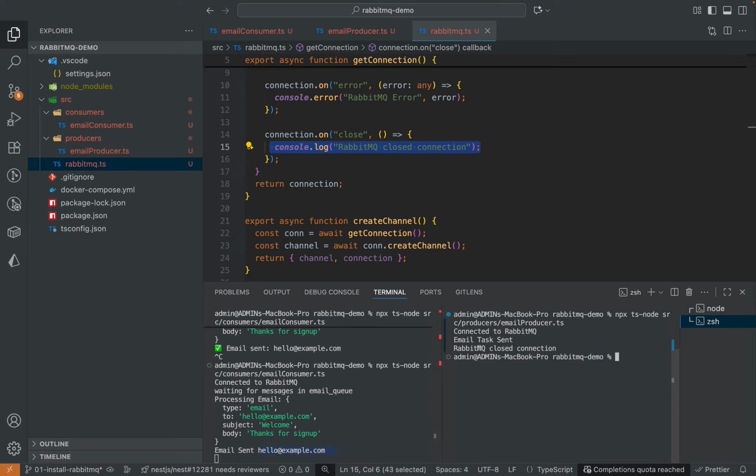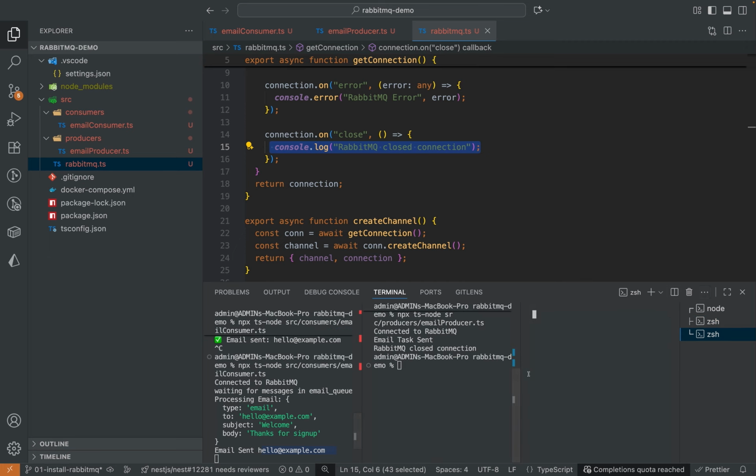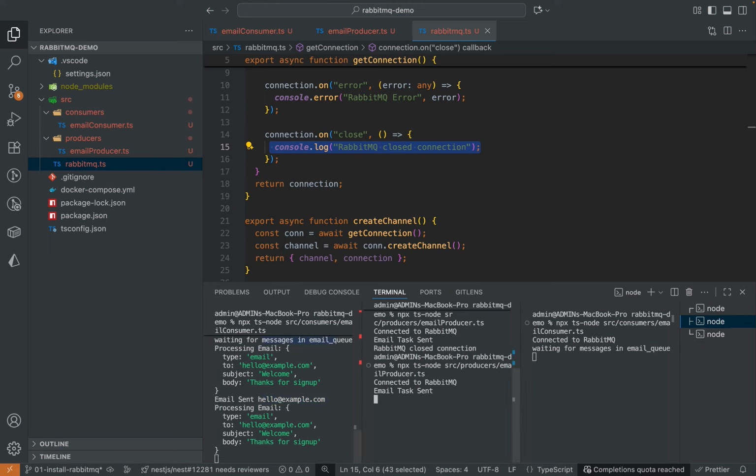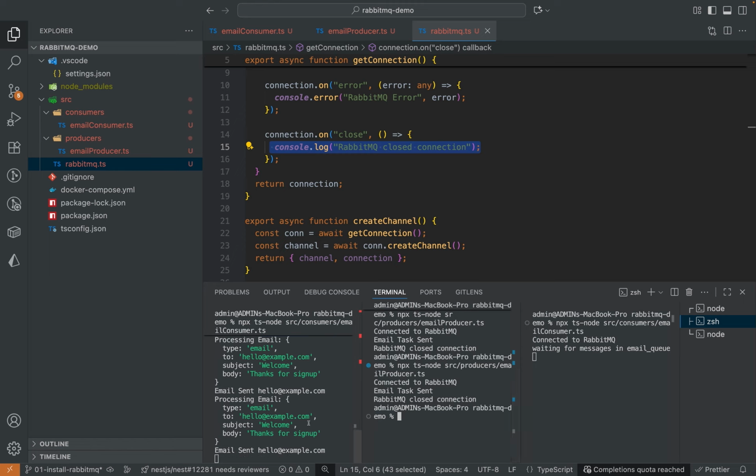Let's say another consumer is running. If I run that, the email consumer is running here. I'm gonna send the message. You should see the message on both sides. Email consumer.